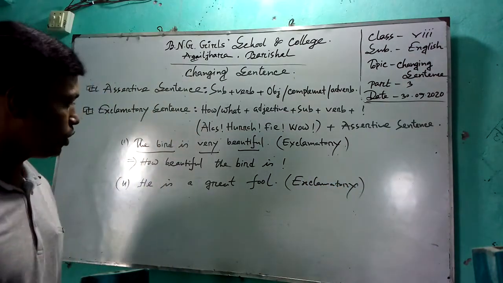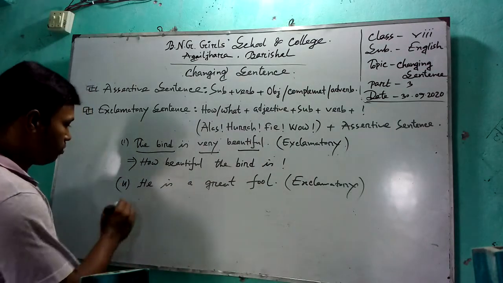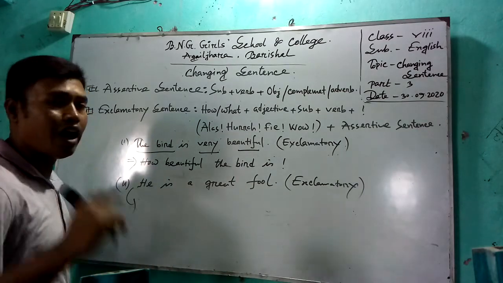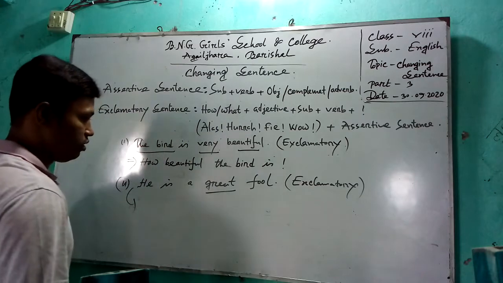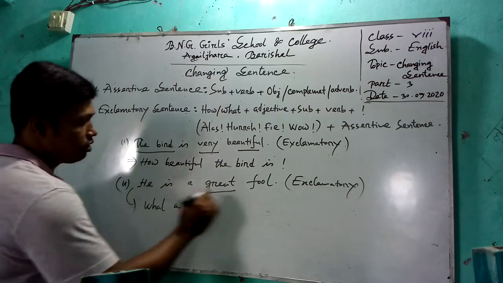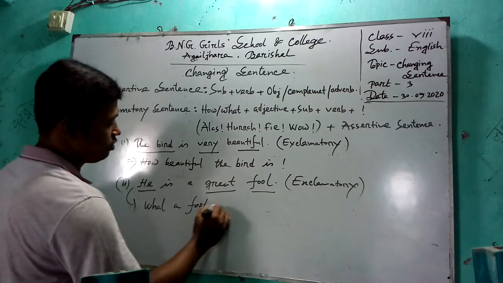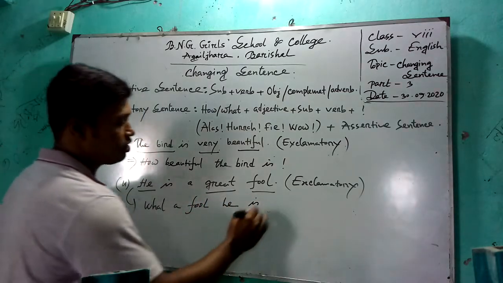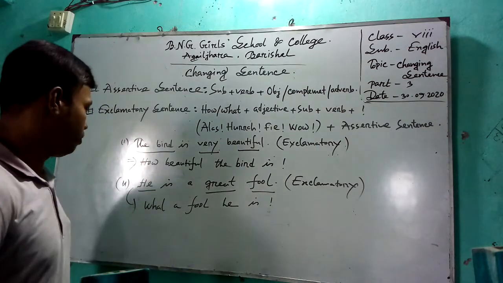My dear students, at the beginning of this sentence you have to use how or what. Instead of great, you can use what. What a fool he is. This is the subject and then the verb. What a fool he is. At the end of the sentence, you have to use the note of exclamation.